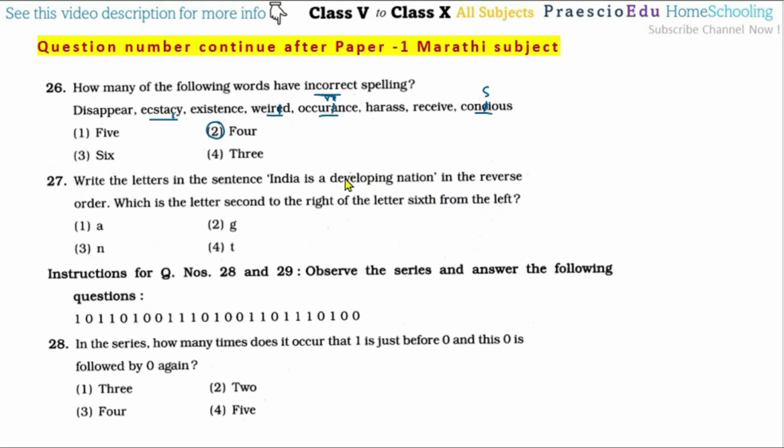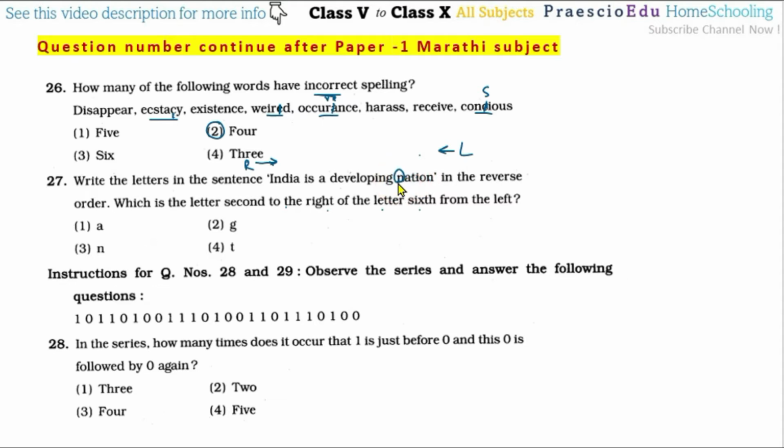Reversely means we start from the right side, and this number 1 comes from there. Then, in the reverse, which is the letter second to the right of the letter sixth from the left hand? Now from the left hand, after the reverse one, the sixth one, 1 2 3 4 5 6, is